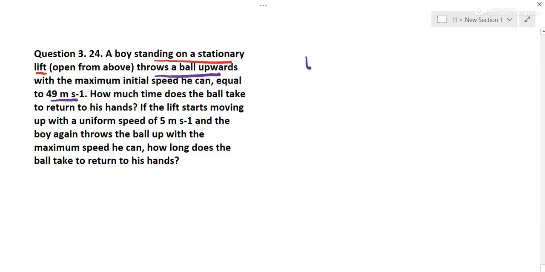This is the initial speed given. And now you know that when something is thrown up, at the highest point velocity is 0. Obviously, the ball will go up, reach maximum height and come back. How much time does the ball take to return to his hand?